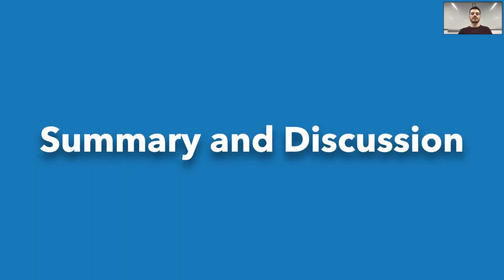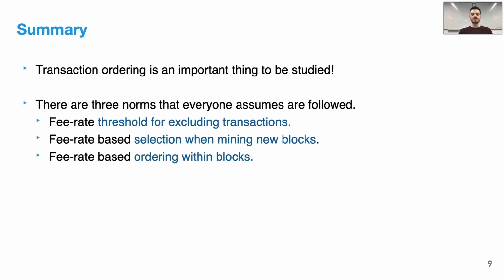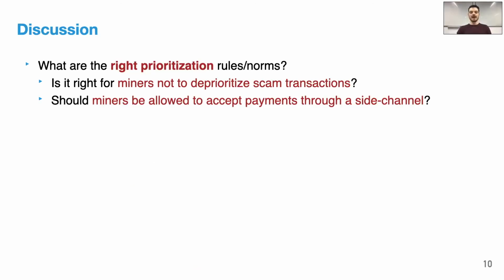Finally, let me summarize our results. We found that transaction ordering is critical for blockchain applications. Today, the conventional wisdom assumes that every miner follows the three norms, but all three norms are violated today for a variety of reasons, including selfish prioritization and non-transparent, opaque, dark fee payments. Finally, our work opened up many interesting questions for future investigations and designs of blockchains.